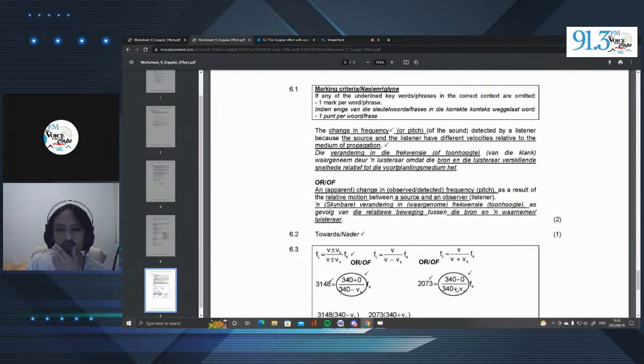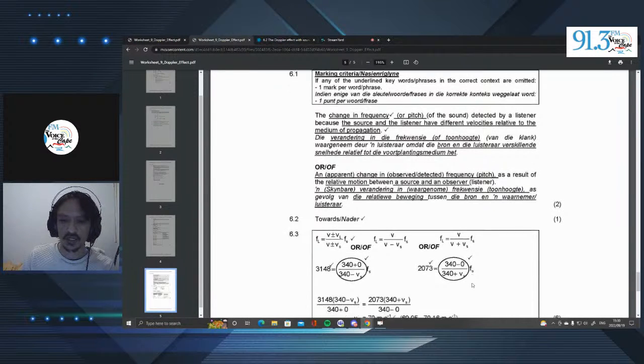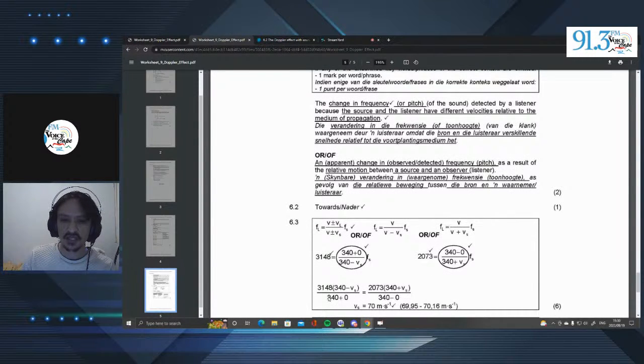Now, what do you think we are able to do here? Well, something very interesting arises. We can actually use simultaneous equations. We can now set these two equations equal to each other because the frequency of the source does not change. It remains the same, right? So if we go here, you'll see that they set these two equal to each other. So how did they get that?